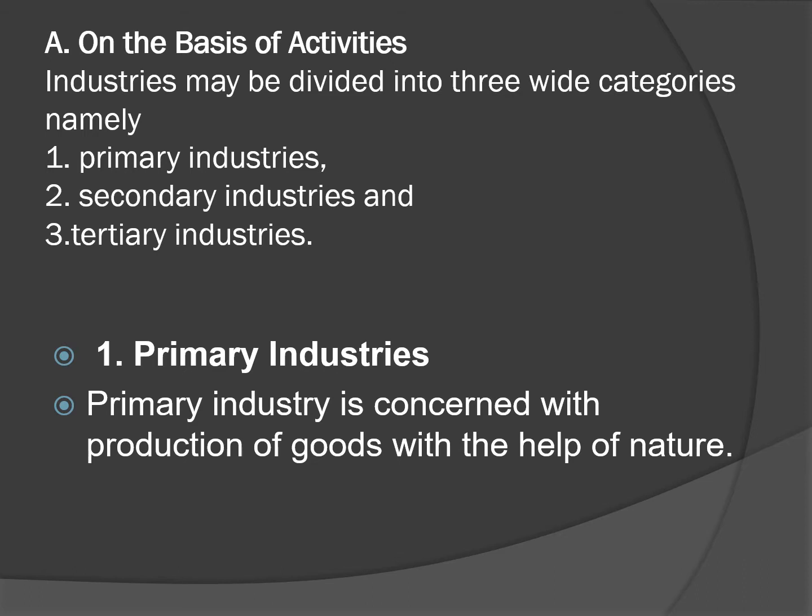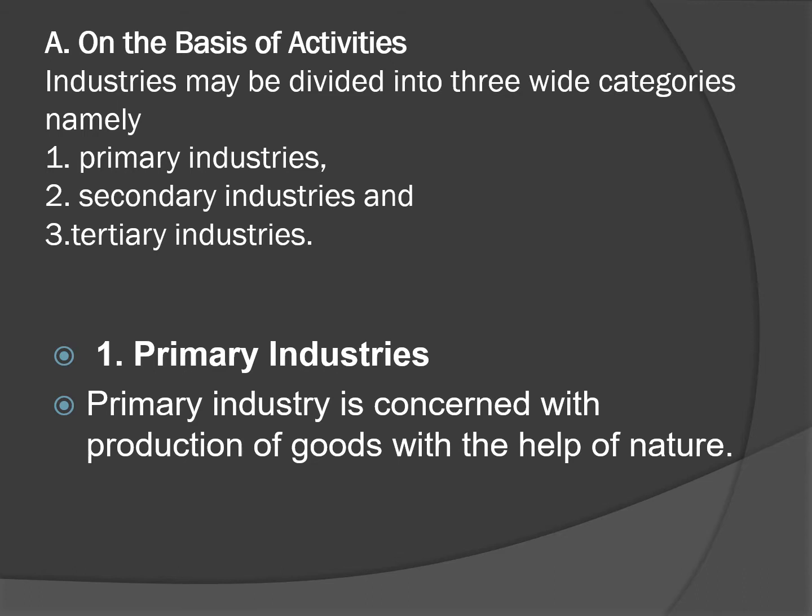Now let us see what is the meaning of primary industries. Primary industry is concerned with production of goods with the help of nature. It means the industry is producing the goods taking the raw material from nature. It is a nature oriented industry which requires very little human effort. For example, agriculture, farming, forestry, fishing, horticulture, etc.